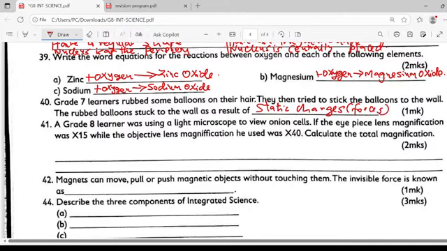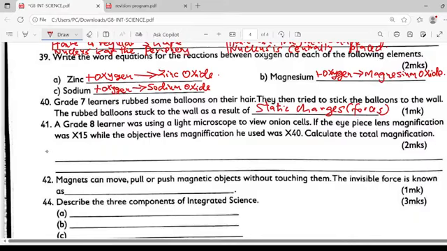A grade 8 learner was using a light microscope to view onion cells. If the eyepiece lens magnification was times 15, while the objective lens magnification was times 40, calculate the total magnification.